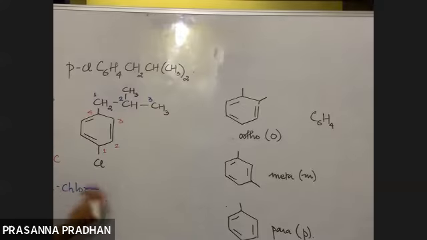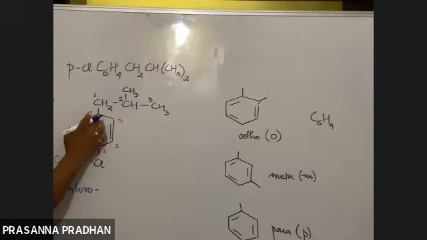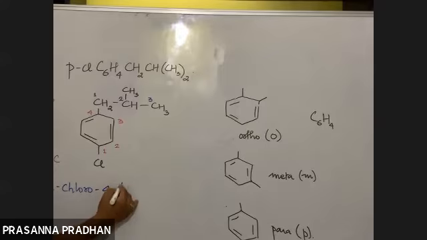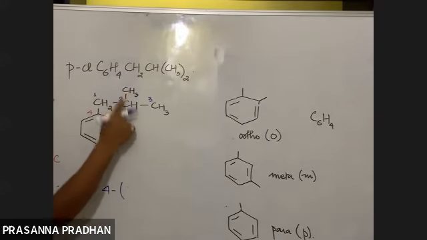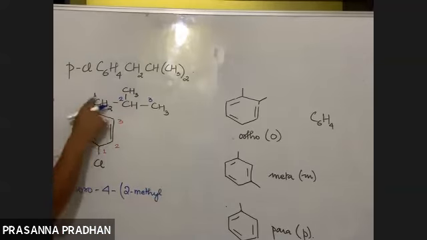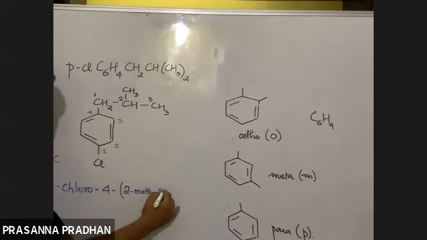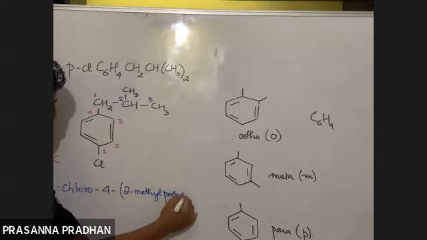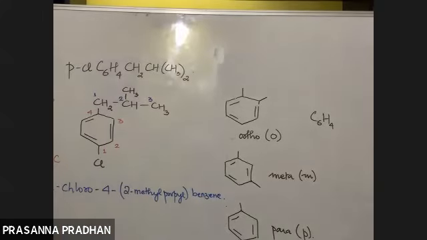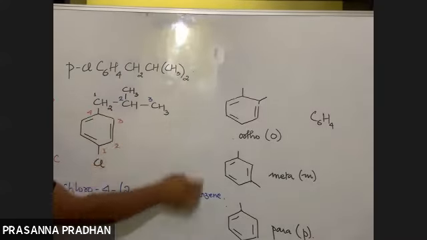So now naming part. 1 chloro, fine, 4. This whole complex substituent is attached to number 4 of the benzene ring, 4. So now what is the substituent here? Methyl. This is attached to which carbon? 2. So it will be 2 methyl. What is the word root of the substituent? Propyl. Then benzene. 1-chloro, 4, 2-methyl propyl benzene.